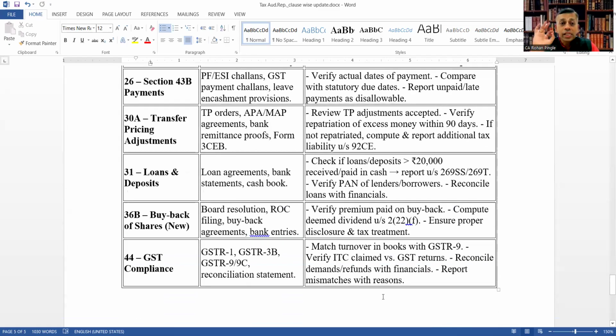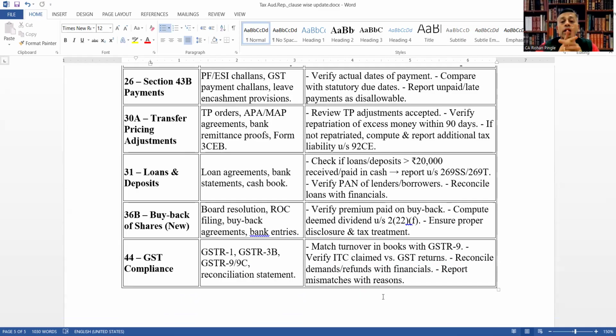Clause 26, section 43B payments. Documents that need to be verified are PF and ESI challans, GST payment challans, and leave encashment provisions, and the audit procedure will be to verify actual dates of payment, compare with statutory due dates, and report unpaid or late payment as disallowed.